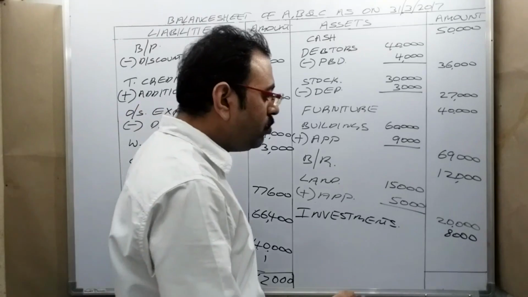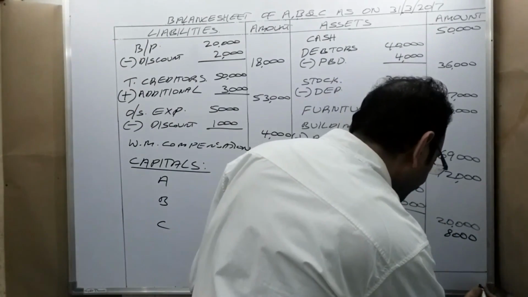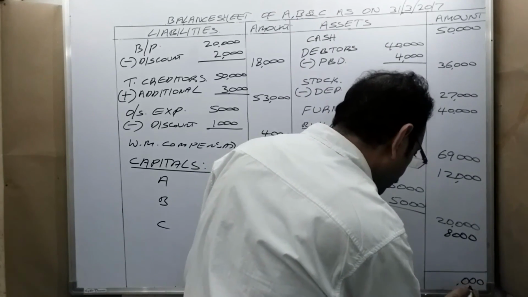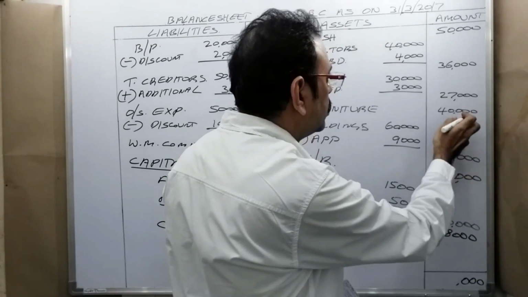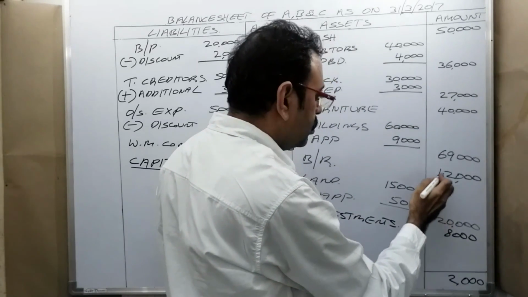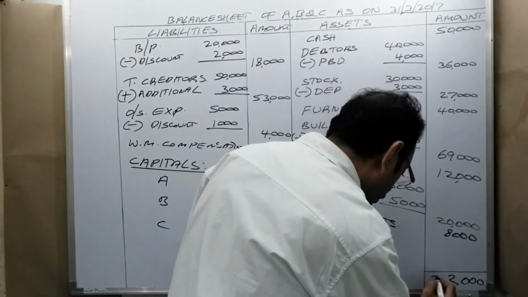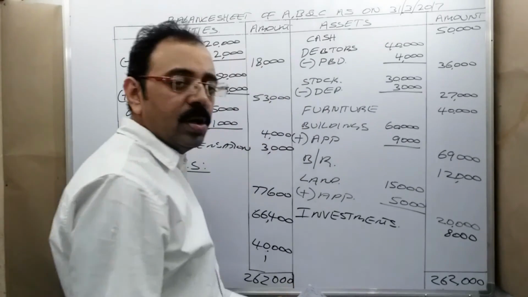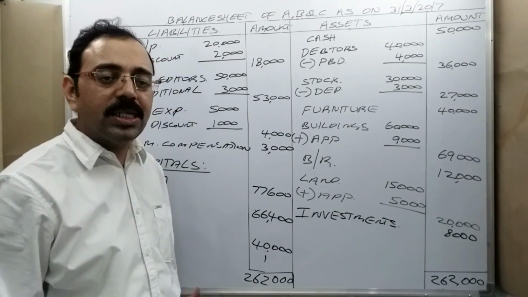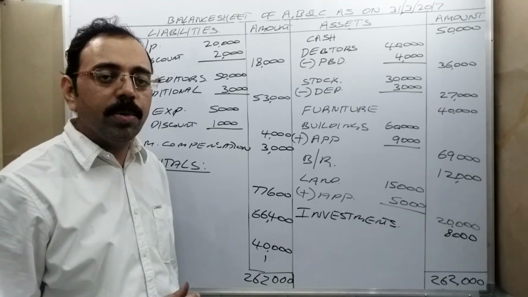Then on the asset side also we should calculate the total. Finally, the asset side and liability side, you should get the same total. Then only your problem is correct.